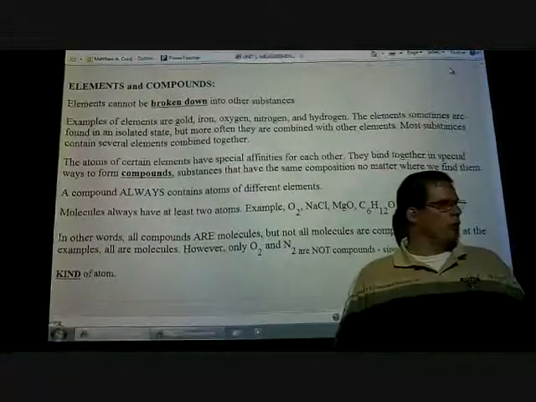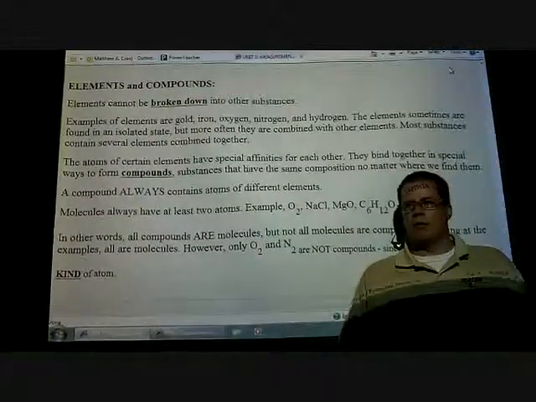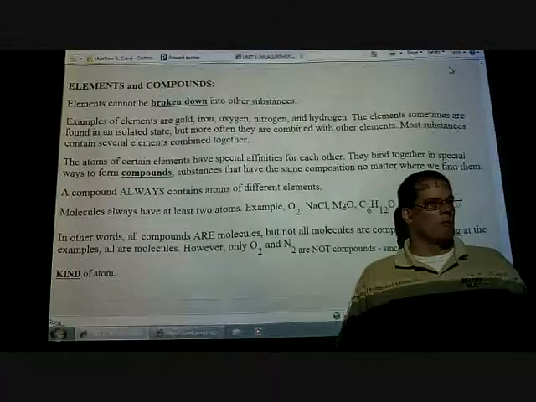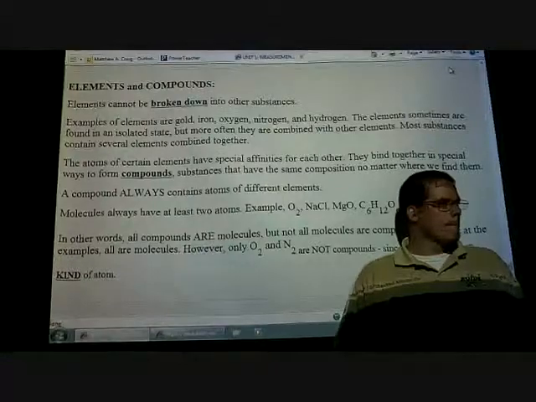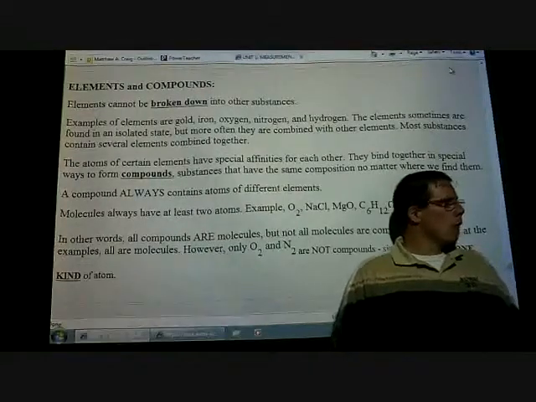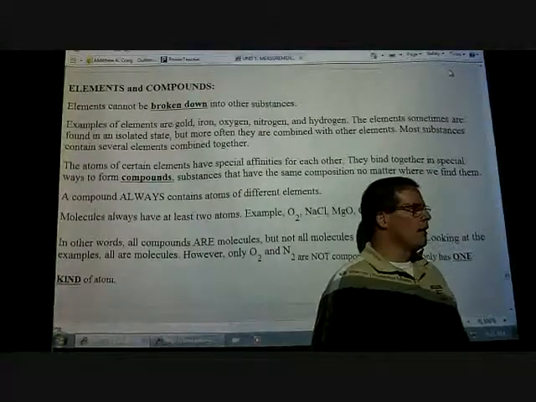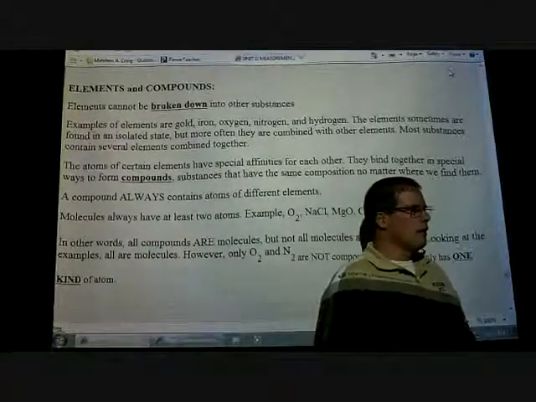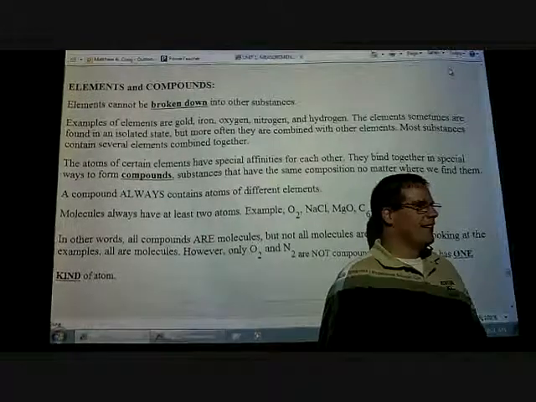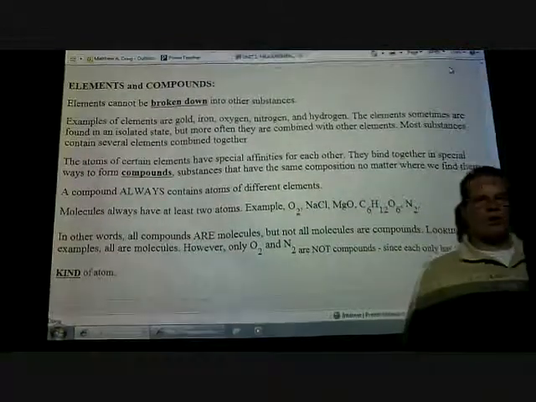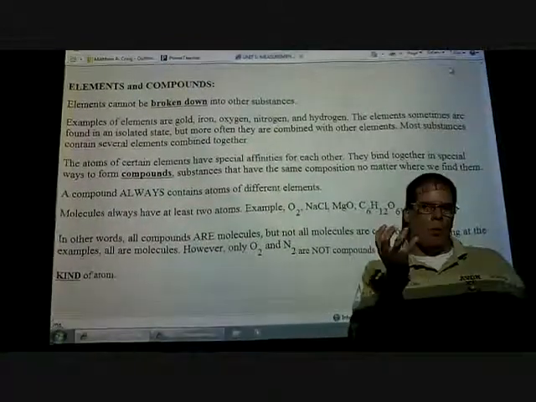Who can tell me the difference between an element and a compound? Or are they the same thing? They're not the same thing. Good. Okay. And an element, it is what it is. It's the smallest thing that we can break down.